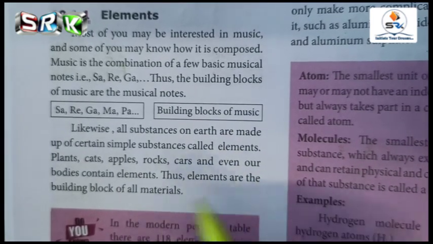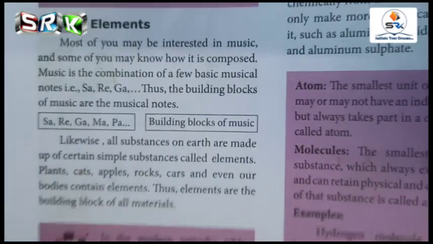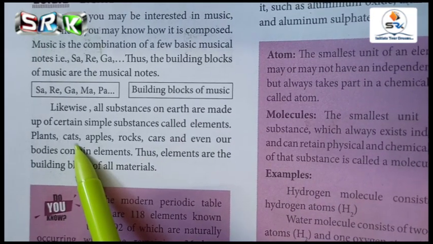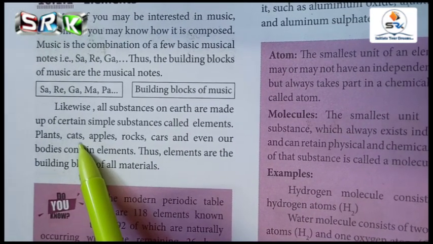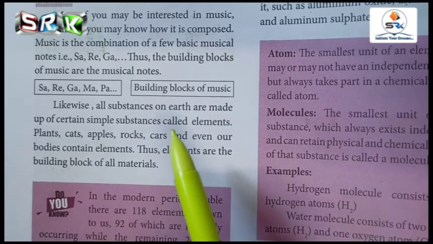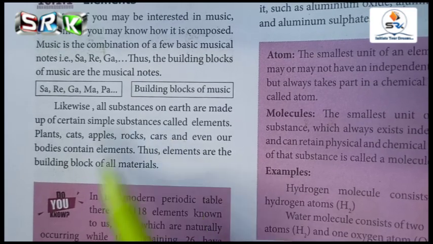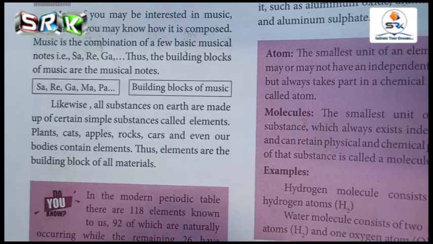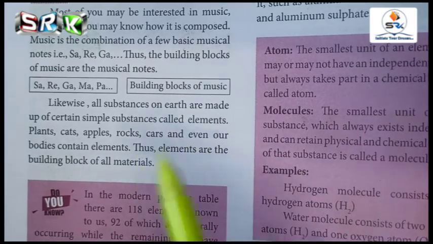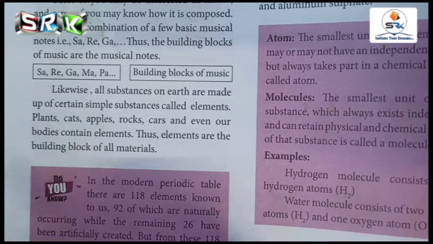Likewise, cars. To construct a car, what are all the elements needed for it? Nowadays the modern automobile uses aluminum. And one more is bismuth, which is used for painting purposes, between the years 1998 and 2000.